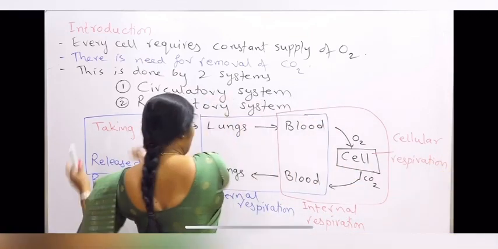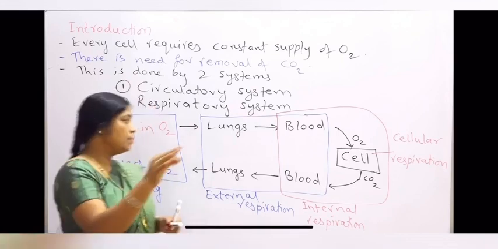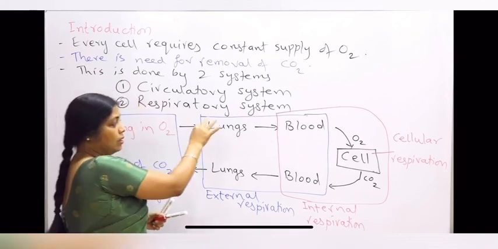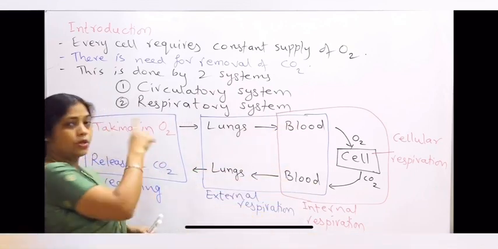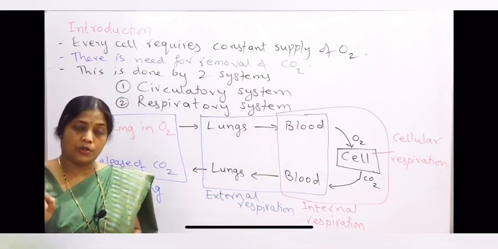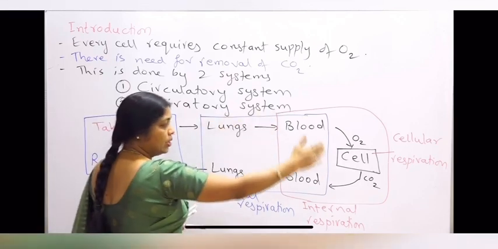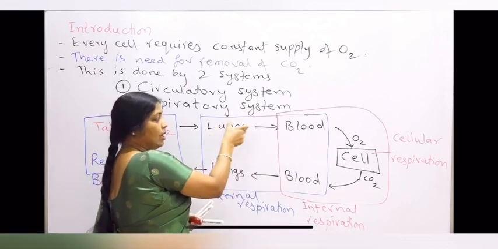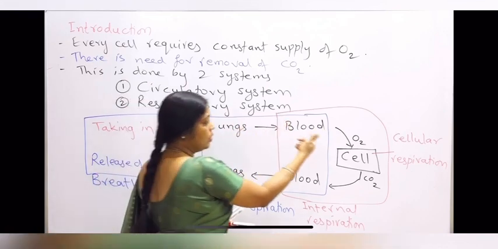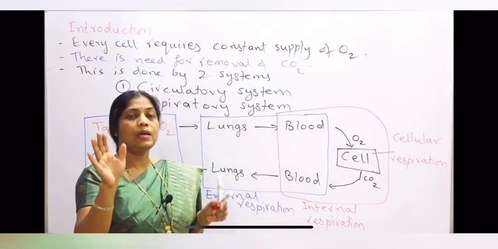So this overall process where there is exchange of gases between the atmosphere, lung, blood, cell, this entire process is called respiration. So respiration involves breathing and exchange of gases, at the level of lungs and at the level of tissues.